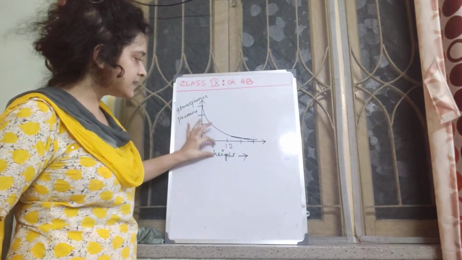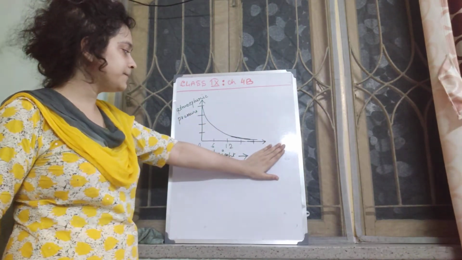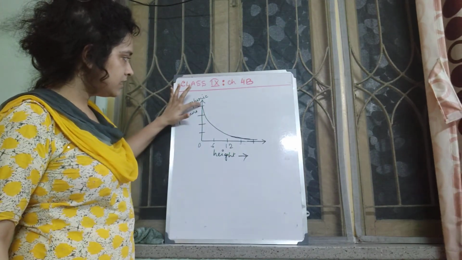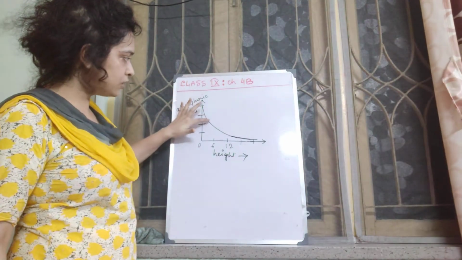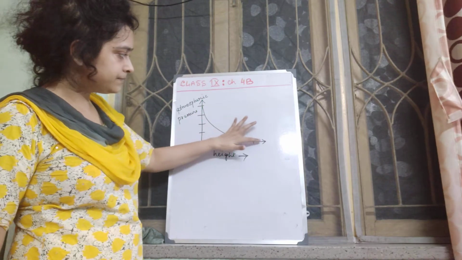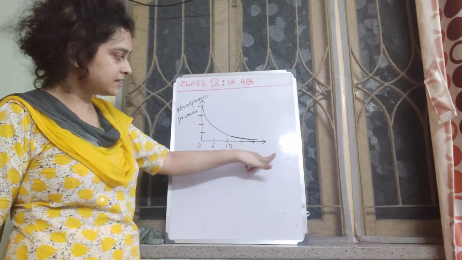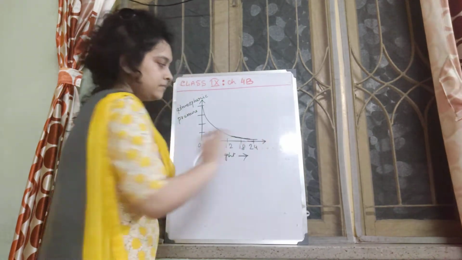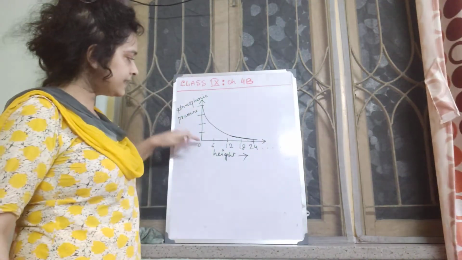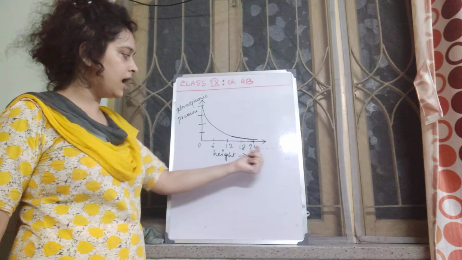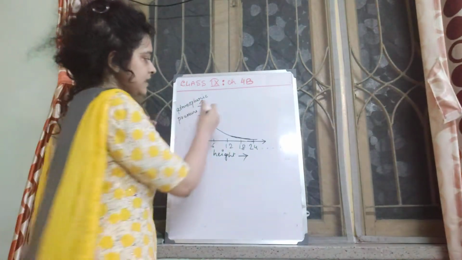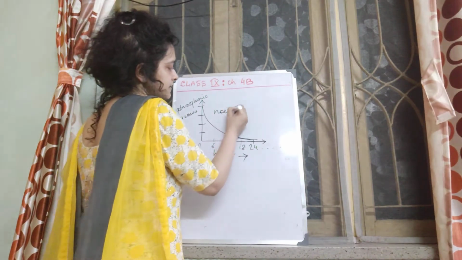So just see, as the height increases, atmospheric pressure goes on decreasing like this, okay? With the increase in height, as you go high above, atmospheric pressure decreases, and the decrease is a non-linear decrease.